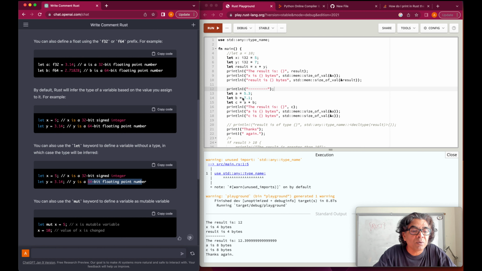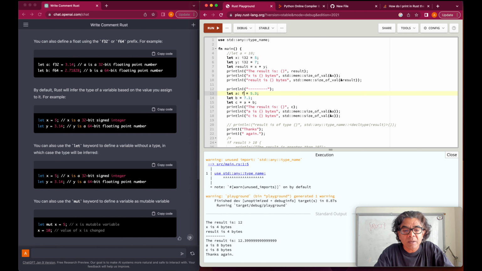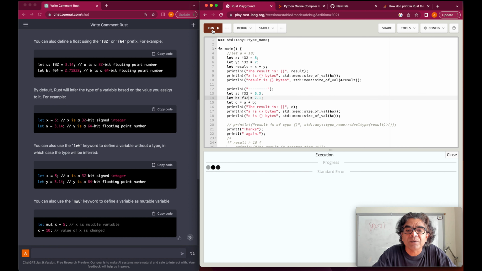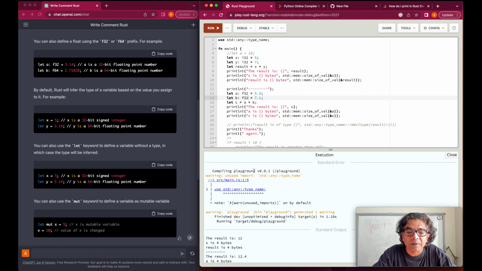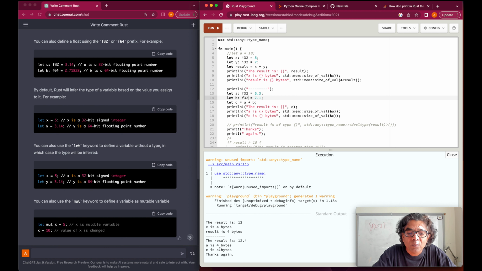However, if you would want to define it as a floating point like F32, we can say a is actually F32, b is also F32, and then we try to save this number and see what c will be here. And c became 4 bytes, because when we define the 32-bit floating point, the sum automatically takes 4 bytes here. So the sum is also F32.